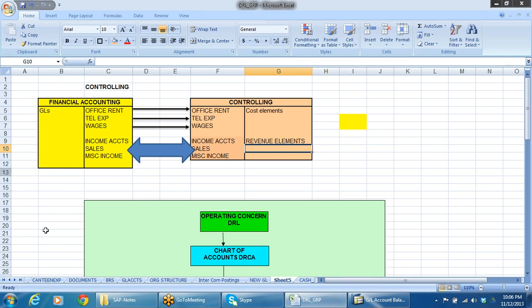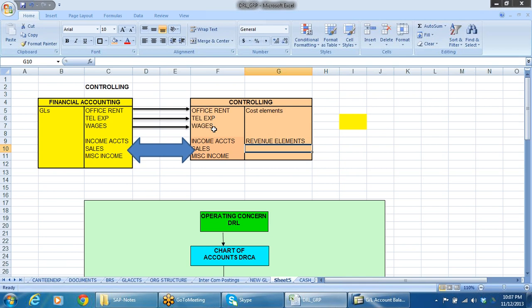Okay. And here we have the financial accounting box, here we have the controlling box. The data that flows to controlling originates from financial accounting. We are not going to post any separate data into controlling. Whatever we post into financial accounting, except assets and liabilities, all the data with which you are going to analyze or classify costs will be posted to the controlling area. So for that purpose, we need to redefine all the GL accounts as cost elements.